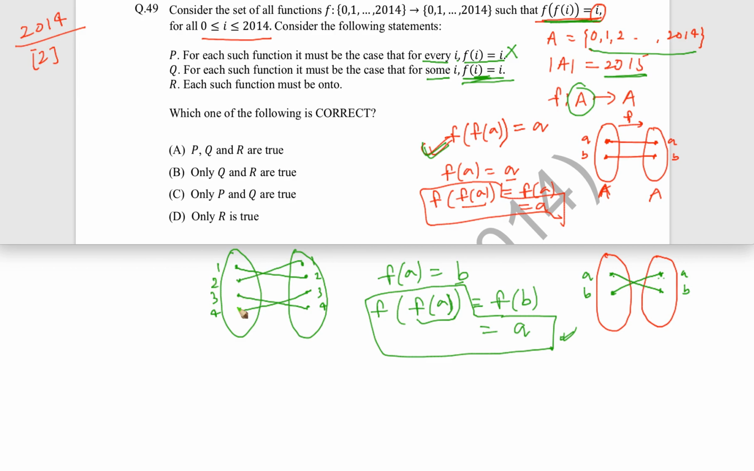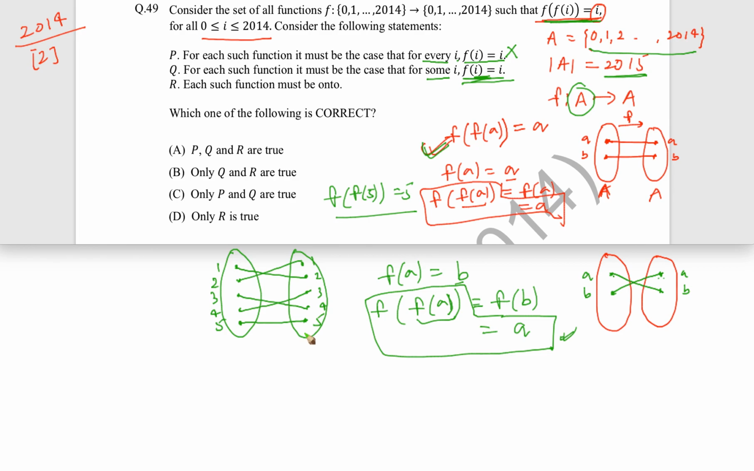Here it is even. So what is happening is that if it is even, then you can have some pairing like this. However, let's say if you are having the 5th element, let's say 5 and 5, now there is no other option. If you want f of 5 to be equal to 5, then the only option left is that you map 5 to 5, because there is no other element. So you have to map this to this.